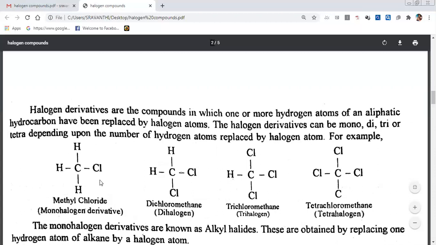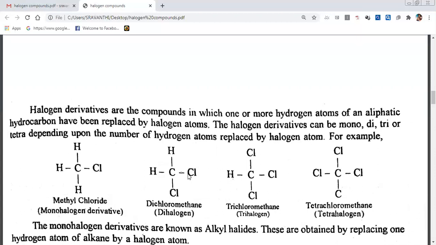It is called a monohalogen derivative. Why monohalogen? Only one halogen is there. Halogens may be fluoride, chloride, bromide, or iodide. How many halogens are here? Two halogens means it is a dihalogen. How many halogens here? Three halogens. It is a trihalogen compound. How many halogens? Four means it is a tetrahalogen.